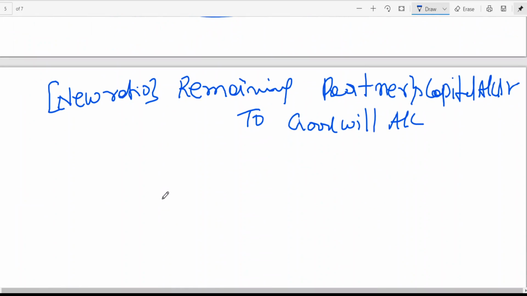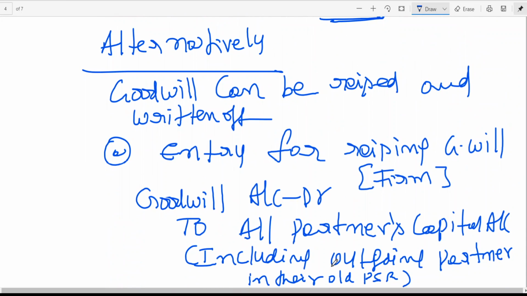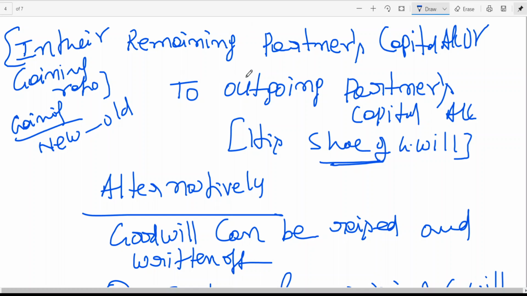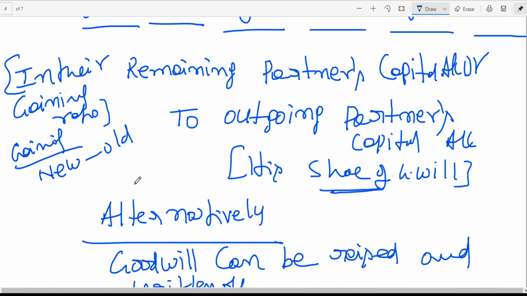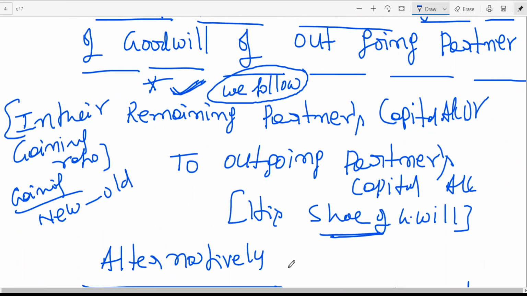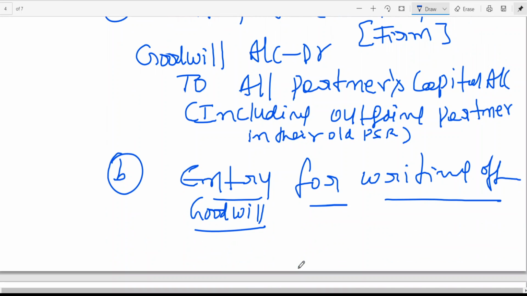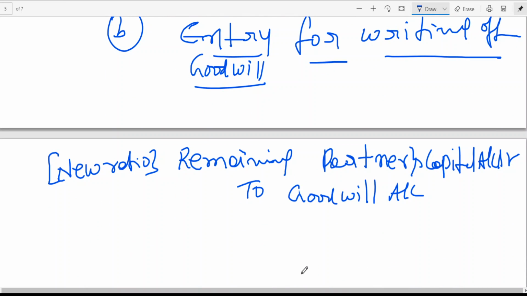Okay, I think this is the entry. Remaining partners capital to goodwill. The net effect of A and B, net effect means after cancellation, we will be getting this entry: remaining partners capital to outgoing partners capital. That is why generally we prefer to go which method, sir? This is important. This is what we follow. But to get this net effect, we can go for statement like raising and writing off, that I will be explaining later on. So I think these two entries are for what? For retirement and death.